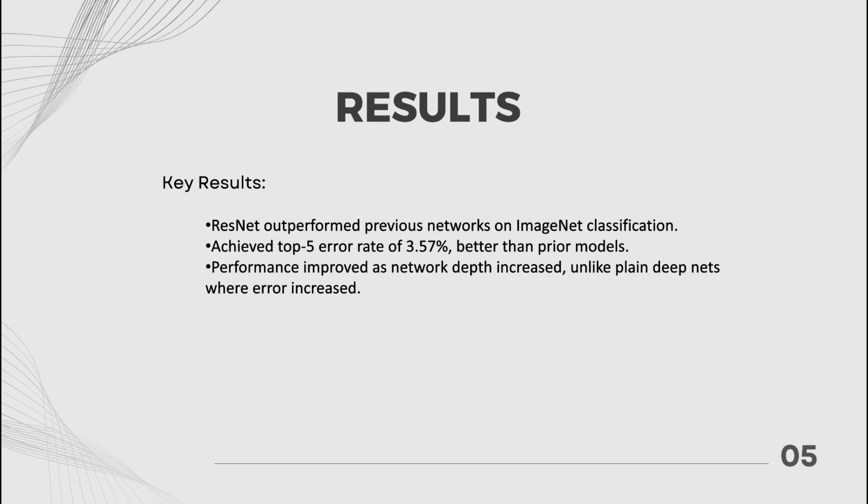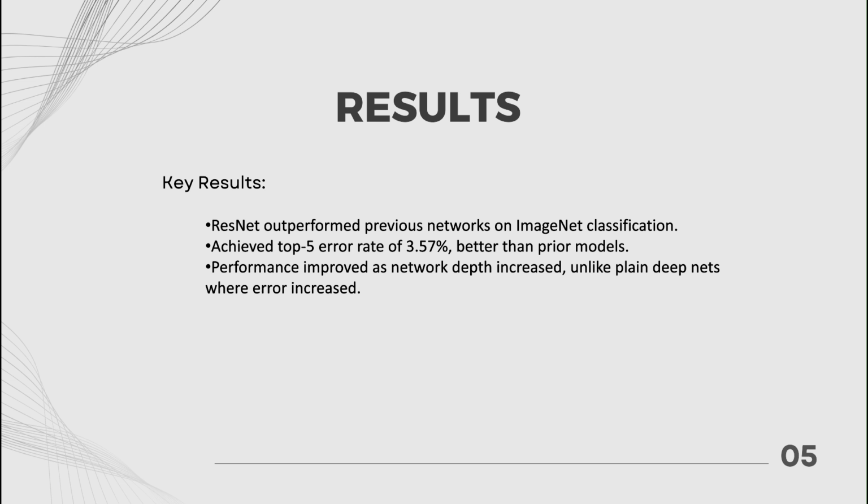The results in the paper show that ResNet significantly outperforms the previous networks on ImageNet classification. Specifically, a 152-layer ResNet achieved a top-5 error rate of 3.57 percent, which was way better than all the previous methods at that time.